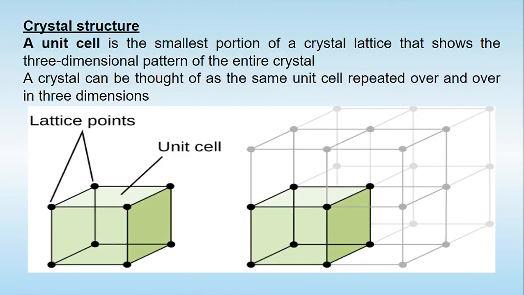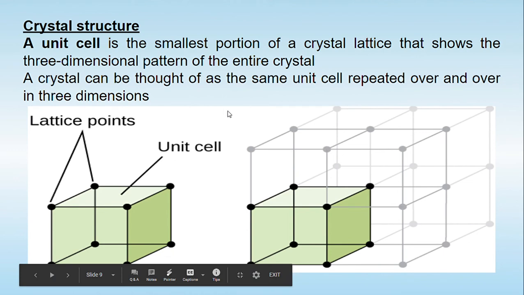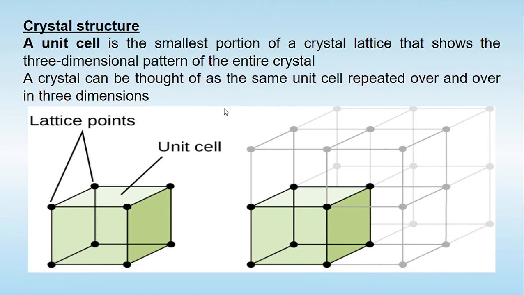Now let's try to understand the word crystal structure. What is a crystal structure? As we look at diamonds, they look like a definite shape. It is elegant in looking, it is hard in nature. Same thing, the crystals of any API have a unit cell. Now what is a unit cell? Unit means single. So a unit cell is the smallest portion of the crystal lattice which is going to be observed throughout the three-dimensional pattern of the entire crystal.